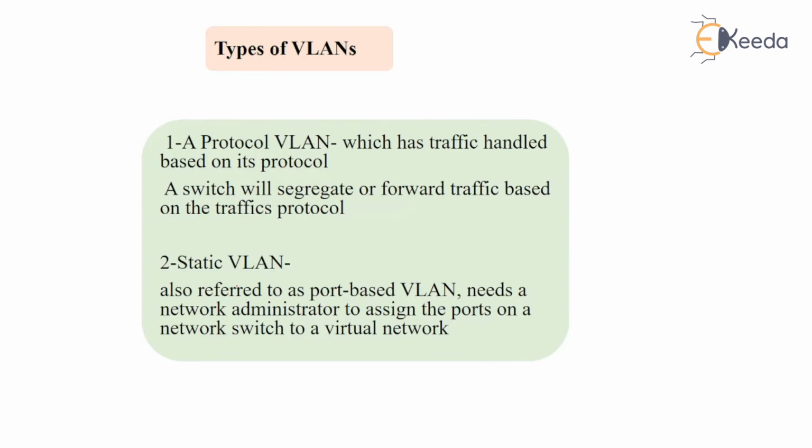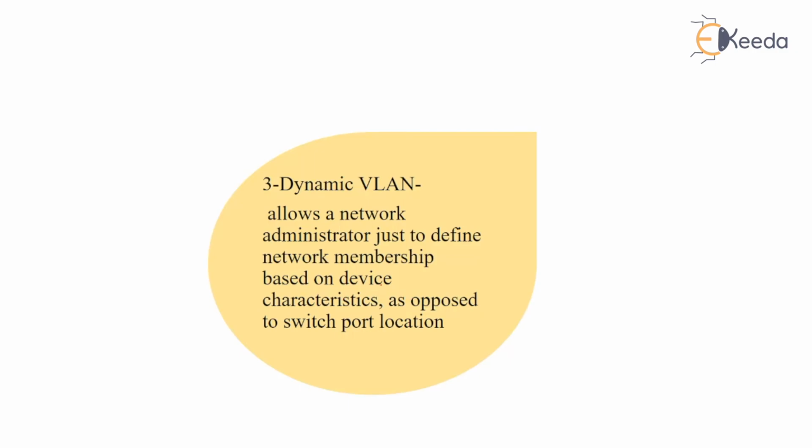Next is the static VLAN, also referred to as port-based VLAN. It needs a network administrator to assign the ports on a network switch to a virtual network. Then dynamic: static means fixed, dynamic means variable. A dynamic VLAN allows a network administrator to define the network membership based on device characteristics as opposed to switch port location.